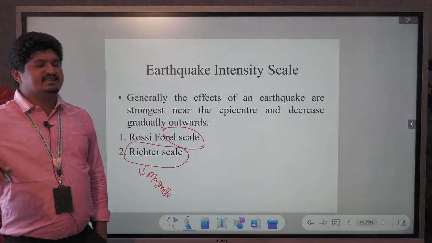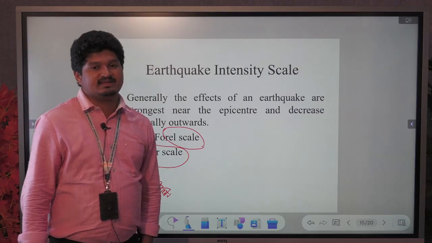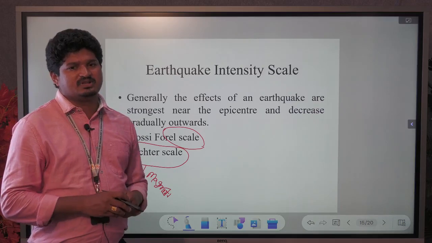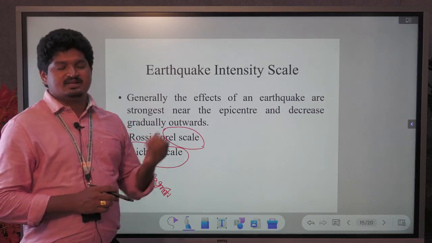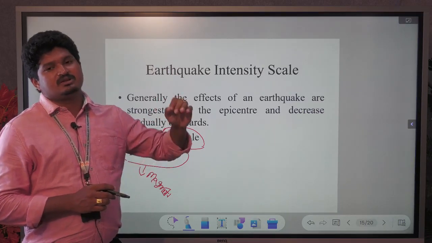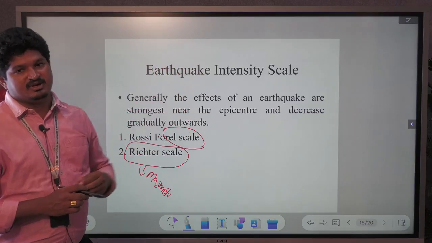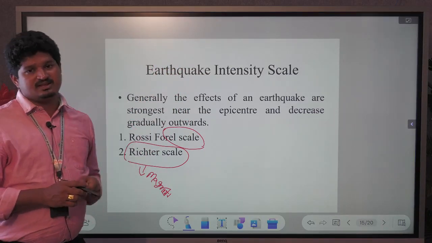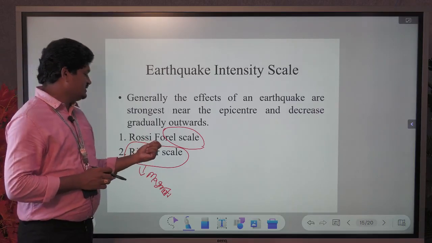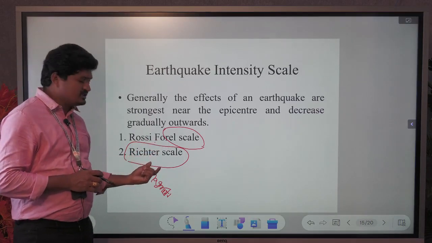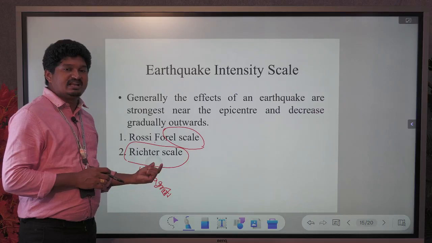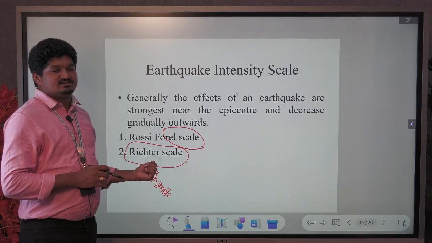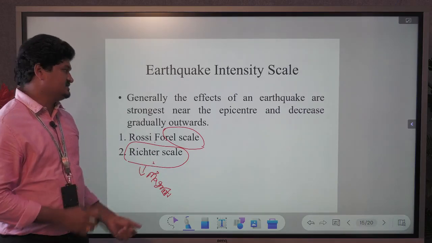The Rossi-Forel scale is developed based on people's reactions. When any incident occurs in any place, the people react to it. In such places the earthquake comes, and based on the earthquake, some people are displaced and some buildings collapse. Based on the region, they developed the Rossi-Forel scale. Based on magnitude, they derived a mathematical formula, which is called the Richter intensity scale.